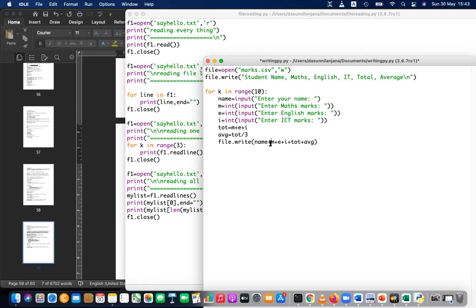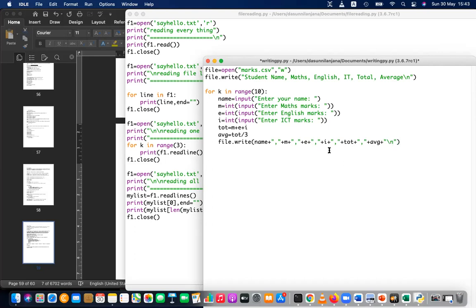But in between these marks, you have a comma. After maths also you have a comma. After English also you have a comma. After IT also you have a comma. After total also there's a comma. And finally after average you have a new line.